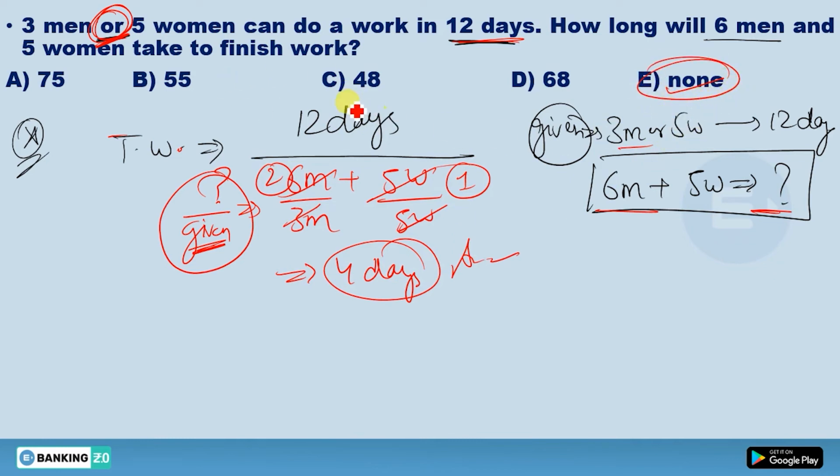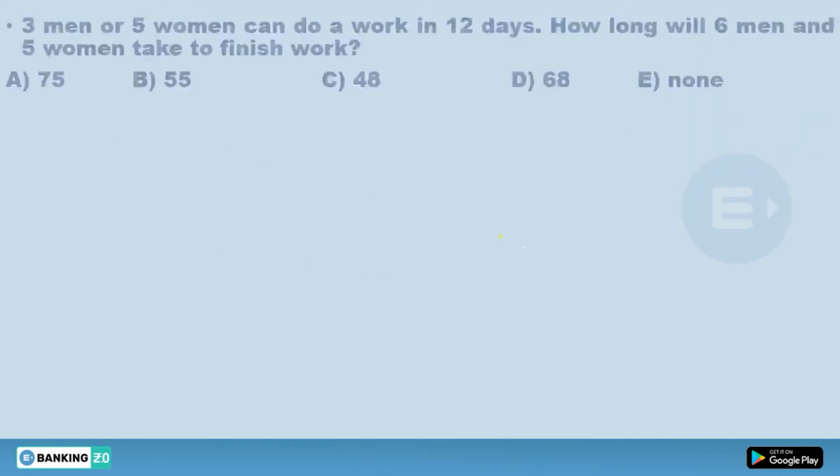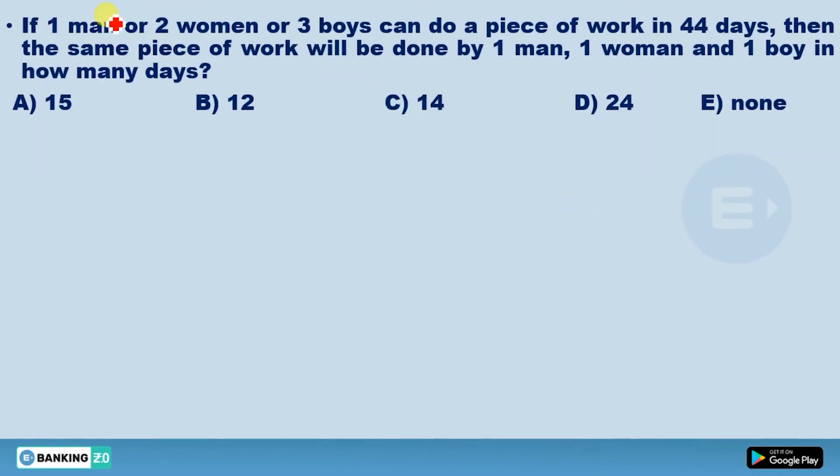What I've told you, just see, if in the question there is an "or", 3 men or 5 women can do a work in 12 days, just take this 12 here. Now 12 divided by what you have asked, you have asked to find in how many days 6 men and 5 women can do the work together. So this divided by this given. Men will be divided by men, women will be divided by women, and you get the answer directly as 4. I think this would be very clear to you. Now move to the next one.